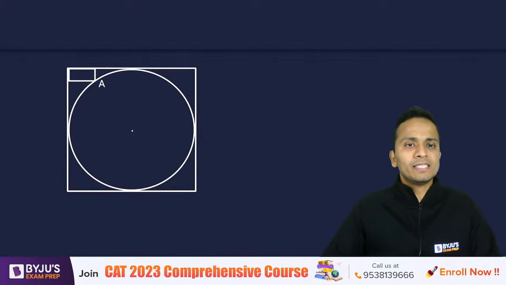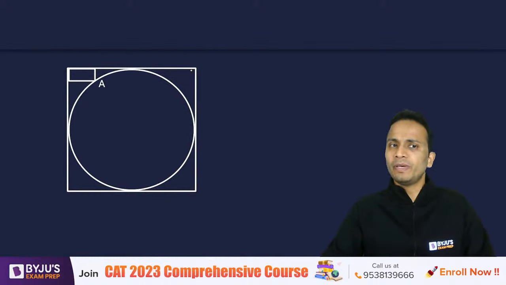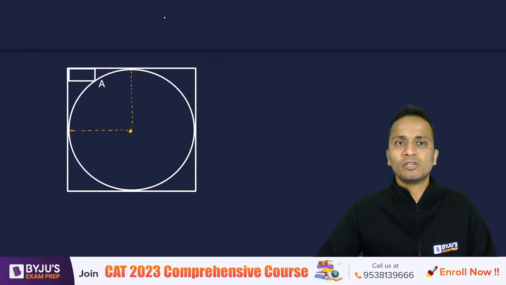Now let's look at this rectangle, circle, and this circle is inscribed in a square. So I have made such a square. Now from the center of the circle, draw the radius from here. So I'll draw a dotted line here and another dotted line here. And I call this the radius of the circle. So let's say R is the radius of the circle.